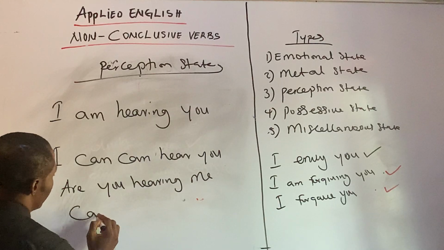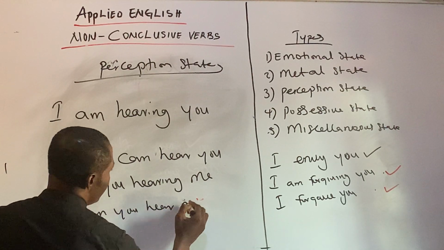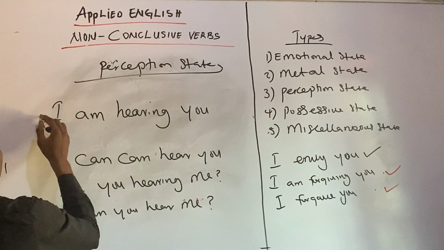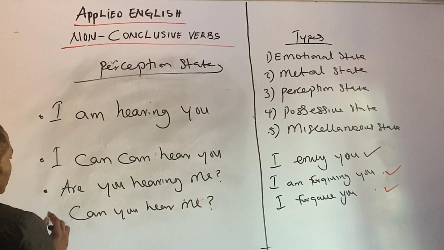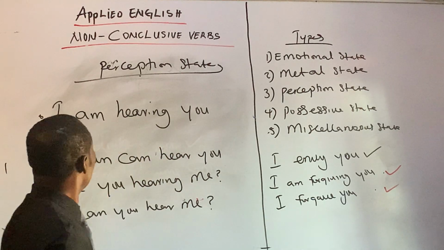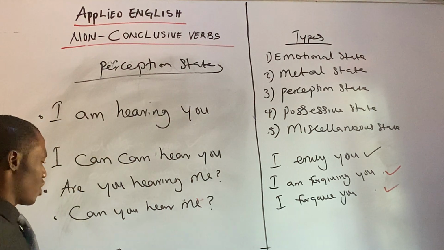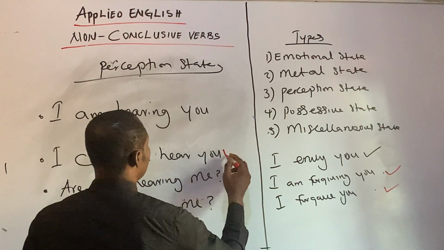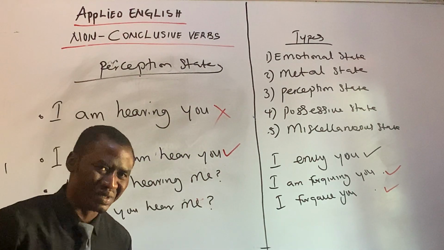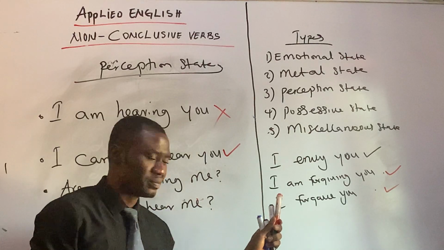Can you hear me? Now, of all these sentences, sentence 1, 2, 3, 4, which of those is correct? I'm hearing you. Is that correct? I can hear you. Of course, the correct answer is I can hear you. I'm hearing you. Well, that's wrong. That's backward.